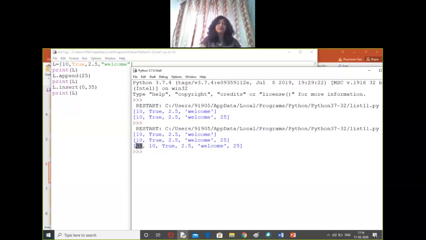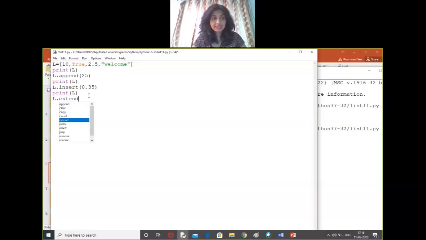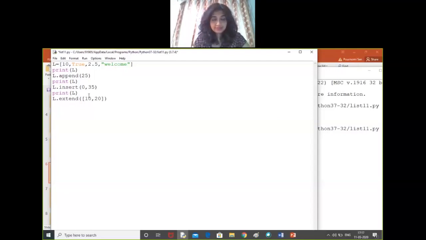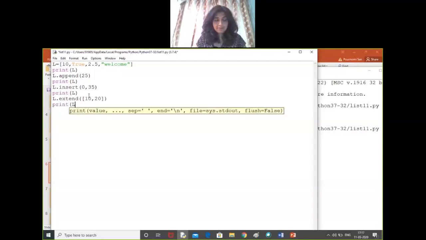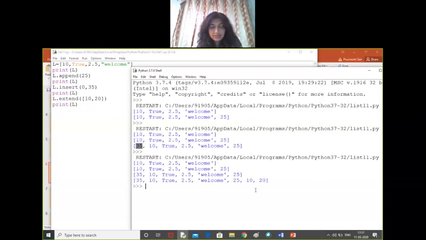So this is append and insert. In append, the element will be added at the end. In insert, the element will be added in the particular position that we are providing. Then here comes extend. If you want to insert more than one element, then you can use extend. So we are just writing extend, and we'll give the list that we want to add. So we are giving 10 and 20, and then again we are printing. So let's run. As you can see, 10 and 20 have been added.